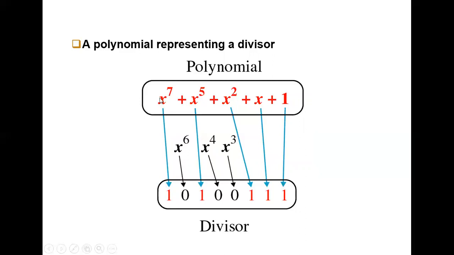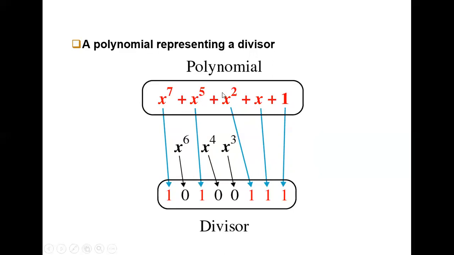So for x power 7, we need 8 values, that is 8 binary digits. The 1 becomes 1 and x also becomes 1, then x square also becomes 1.